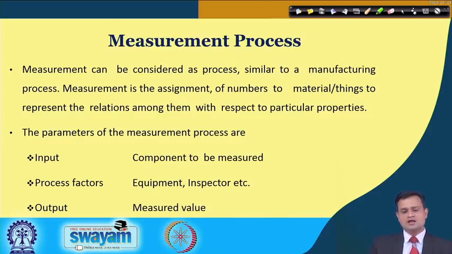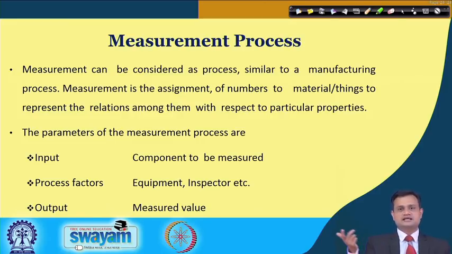When you see the measurement process, measurement can be considered as a process. You have the input, maybe your parts, components, you have the methodology to measure, and as an output you get some desired measurement data. So, it is a process similar to manufacturing, and measurement is the assignment of numbers to material things to represent the relation among them with respect to particular properties.